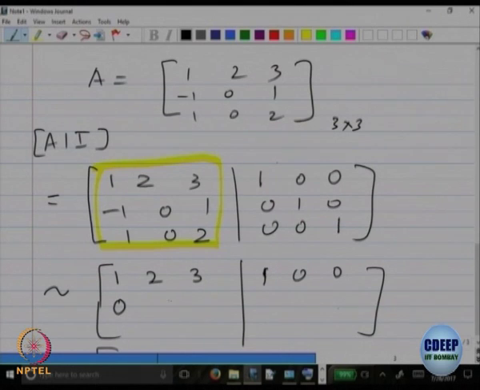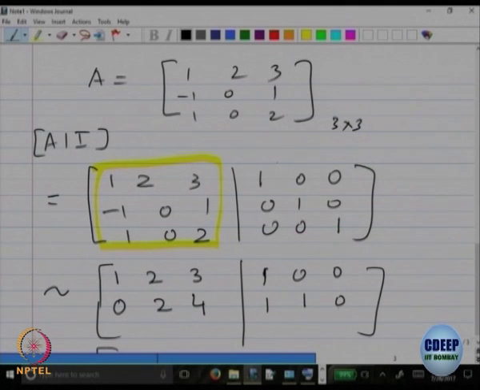This will become 0, this will become 2 and this will become 4. Then this will become 1, this will be 1 and that is 0. The last one stays as it is, for we have not done anything till now.